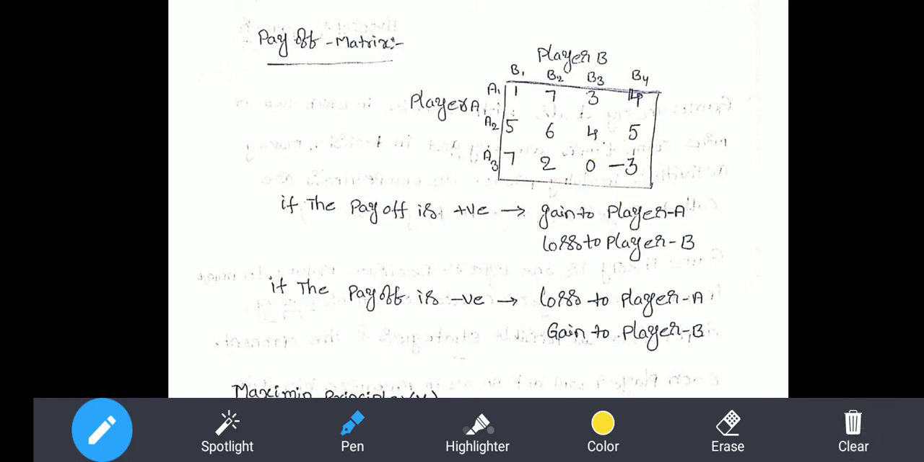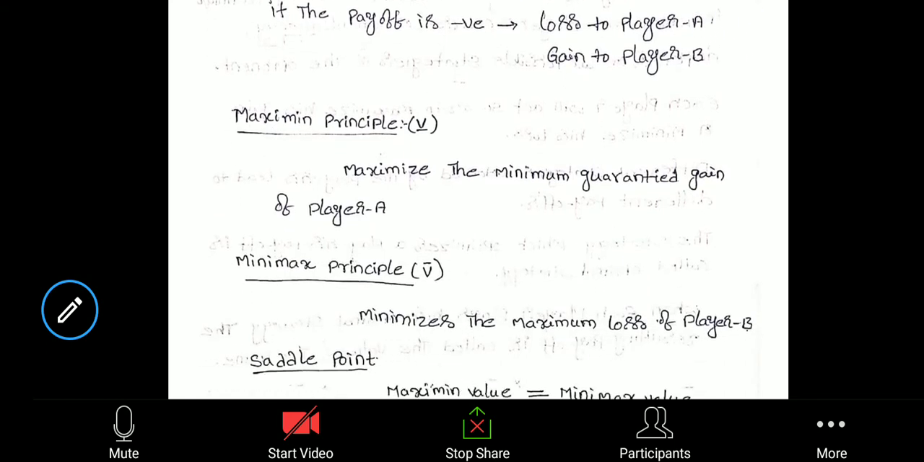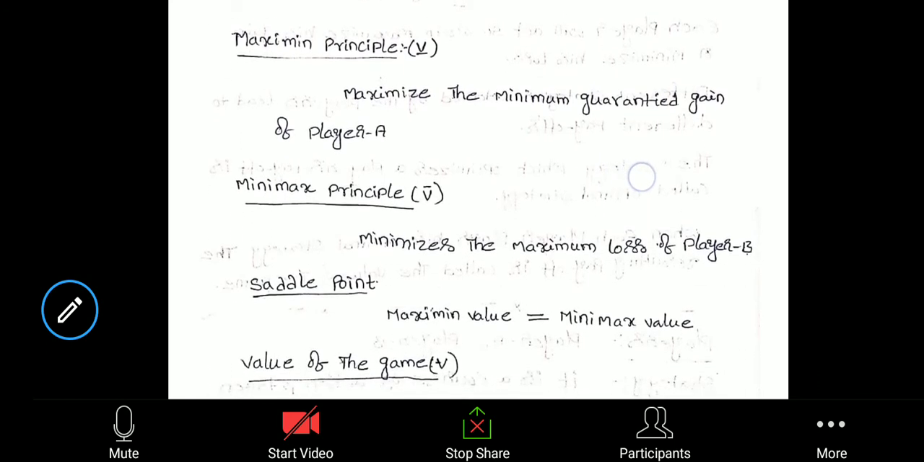In other words, if the payoff value is positive, player A is going to maximize his gain and player B is going to minimize his loss. If the payoff value is negative, player B is maximizing his gain and player A is minimizing his loss. That is the matrix formation and usage of the strategies in the two persons zero sum game.